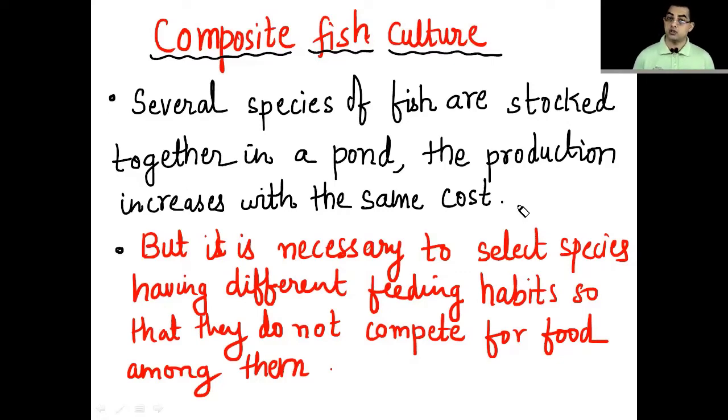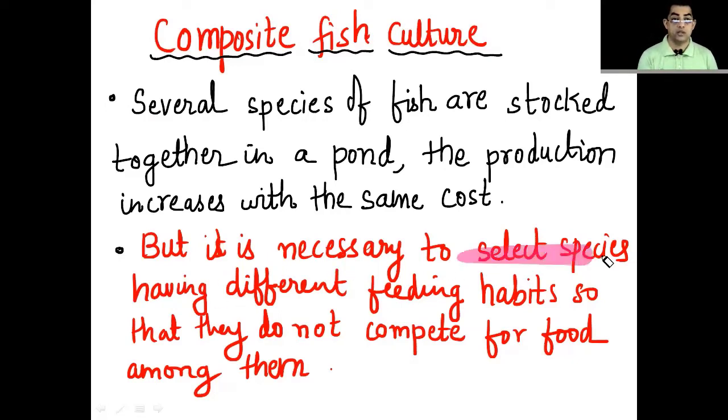Because see, fishes are very different. Some of them live near the bottom, some of them live in the middle of the pond, some of the fishes live only on the top water. So if you have selected some fishes which can live only on the top layer of the water, then the bottom layer and the middle layer of the pond remain empty. You can't do anything about it. So the best thing is to do a composite fish culture. What to do in a composite fish culture?